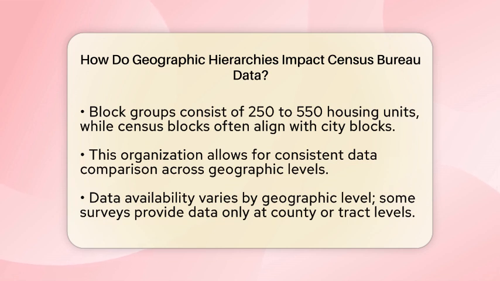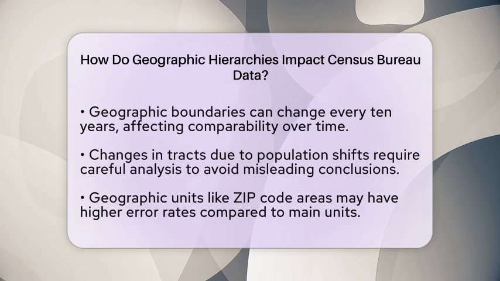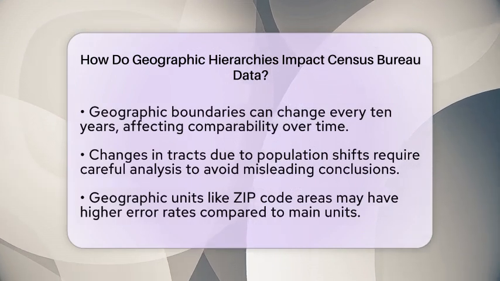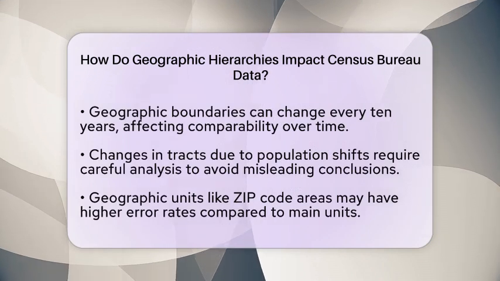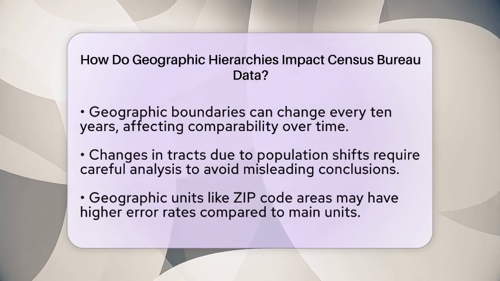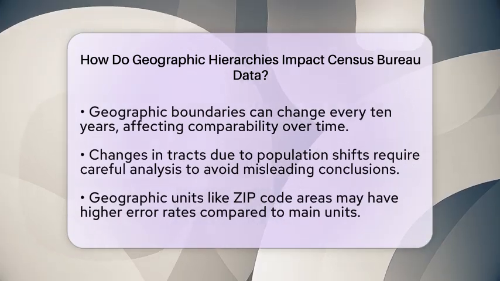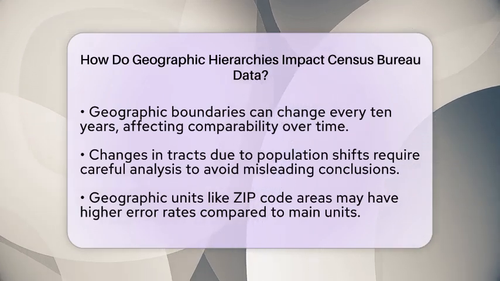Next, consider comparability over time. Geographic boundaries can change every 10 years during the census. For instance, tracts may be split or merged based on population shifts. This means that when comparing data across decades, you need to be careful to account for these changes to avoid misleading conclusions.